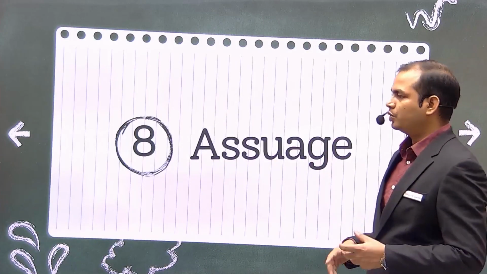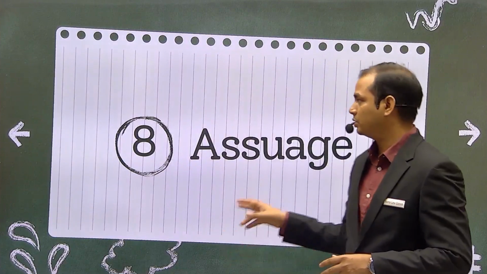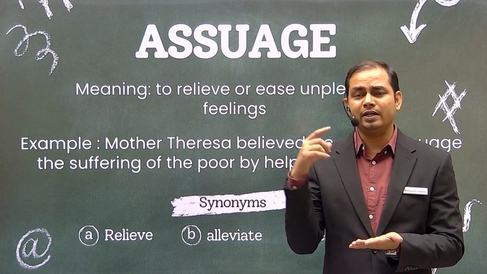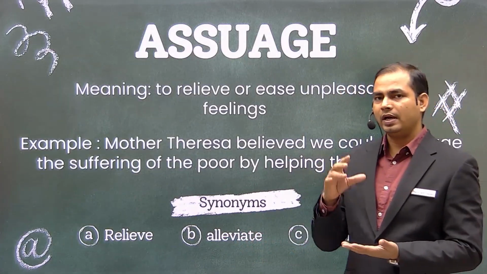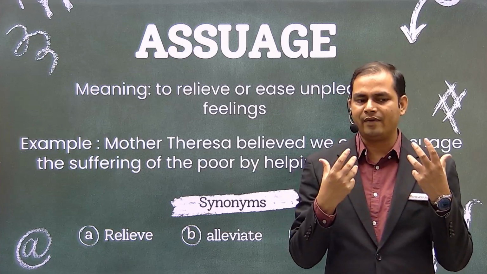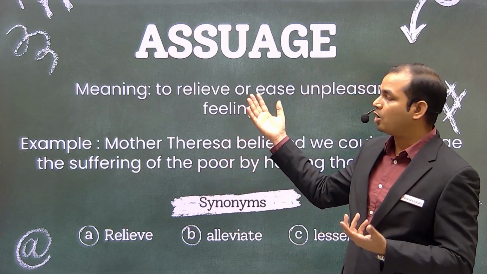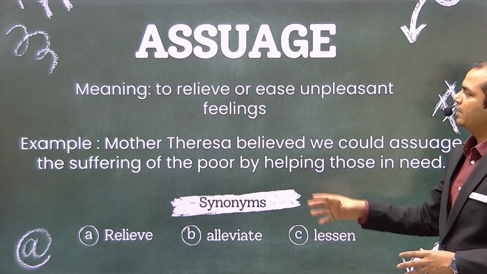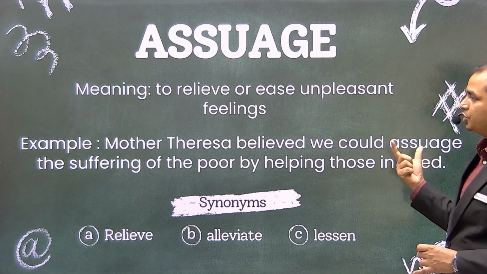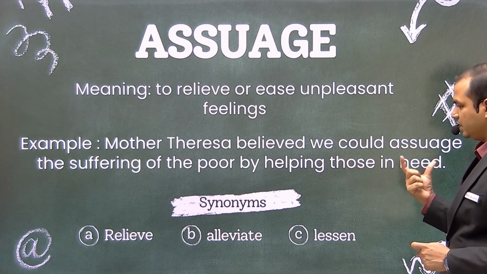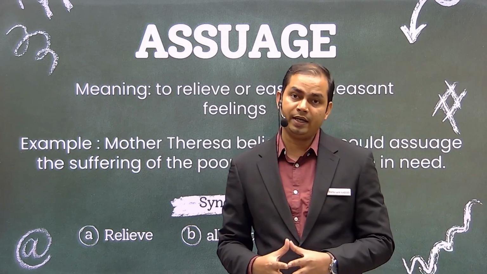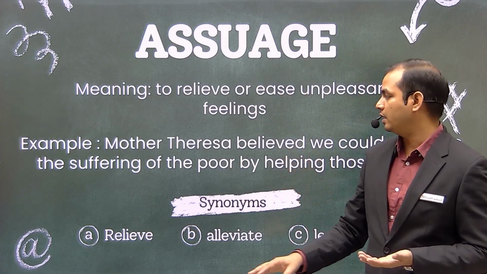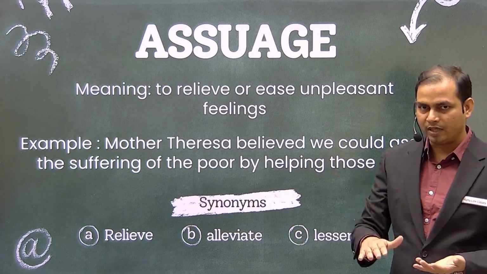So braggart. Next word in the list is assuage. Assuage का मतलब होता है किसी चीज में आराम पहुंचा देना. Another word that may be written here is alleviate, right? So alleviate का मतलब होता है आराम पहुंचाना. So let's say we have fever and we eat medicine, so those medicines assuage our pain and suffering, to relieve and ease unpleasant feelings, right? So Mother Teresa believed we could assuage the suffering of the poor by helping those in need, right? अगर कोई व्यक्ति परेशानी में पड़ा हुआ है, अगर हम उसकी मदद करते हैं तो उसका जो दर्द है, जो सफरिंग है, जो पेन है, वो कम हो जाएगा.